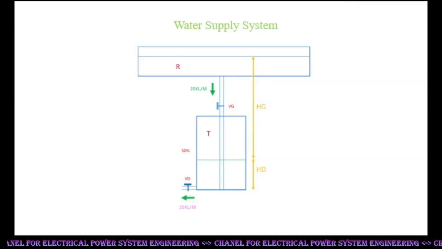But the reverse happens when valve VD is closed to reduce outflow or valve VG is opened to increase inflow. Water level starts rising due to excess water in the tank. Rising level causes decreasing head Hg and increasing head Hd. Consequently, inflow decreases and outflow increases. This continues till inflow and outflow match. Levels stabilize at a level higher than previous.